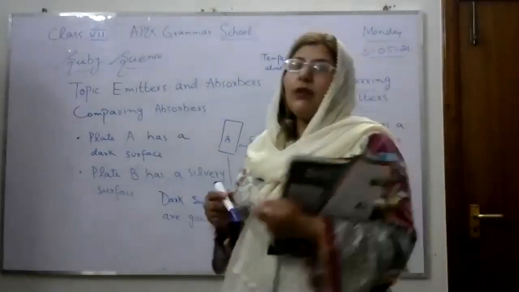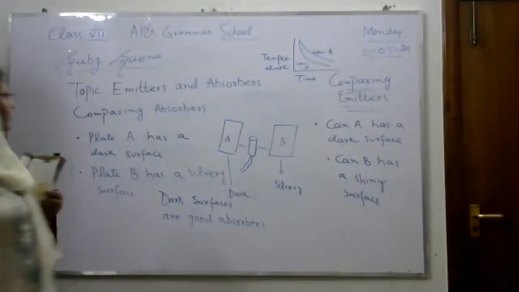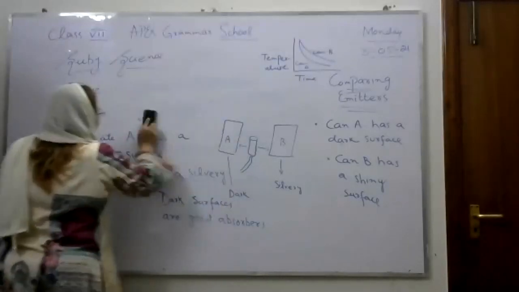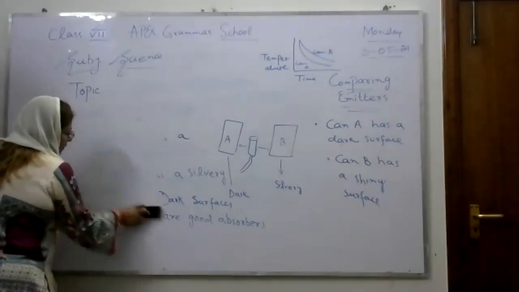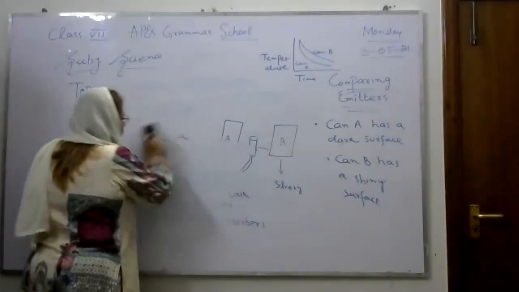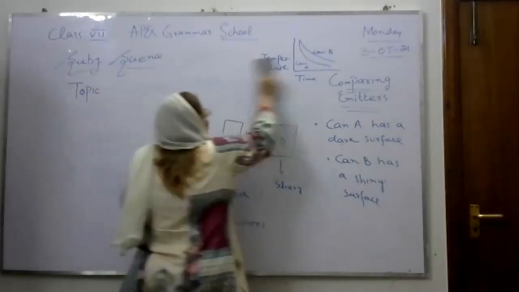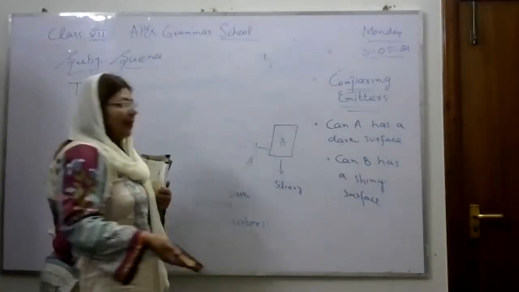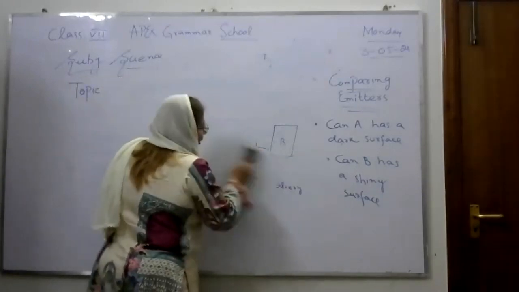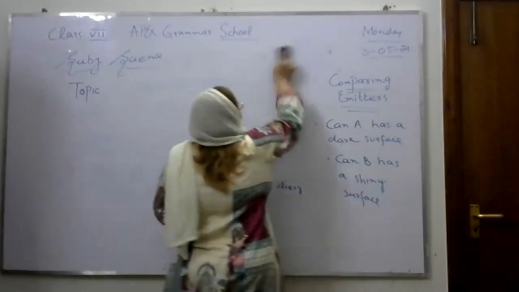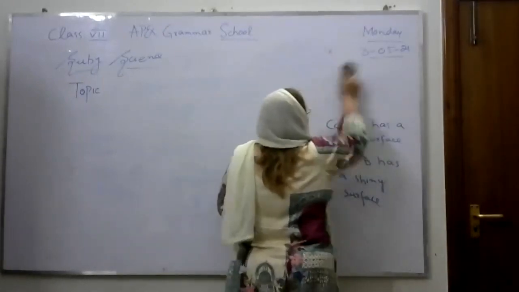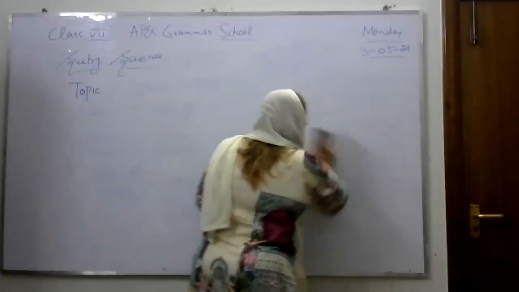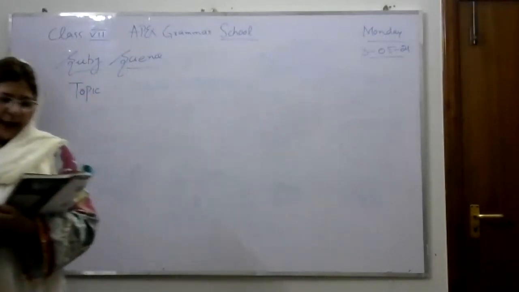We will discuss the vacuum flask. We all know we all have a flask at our home. What is the function of a vacuum flask? The function of a vacuum flask is to keep a thing as cold or as hot as possible. I will discuss the vacuum flask with the help of a diagram.